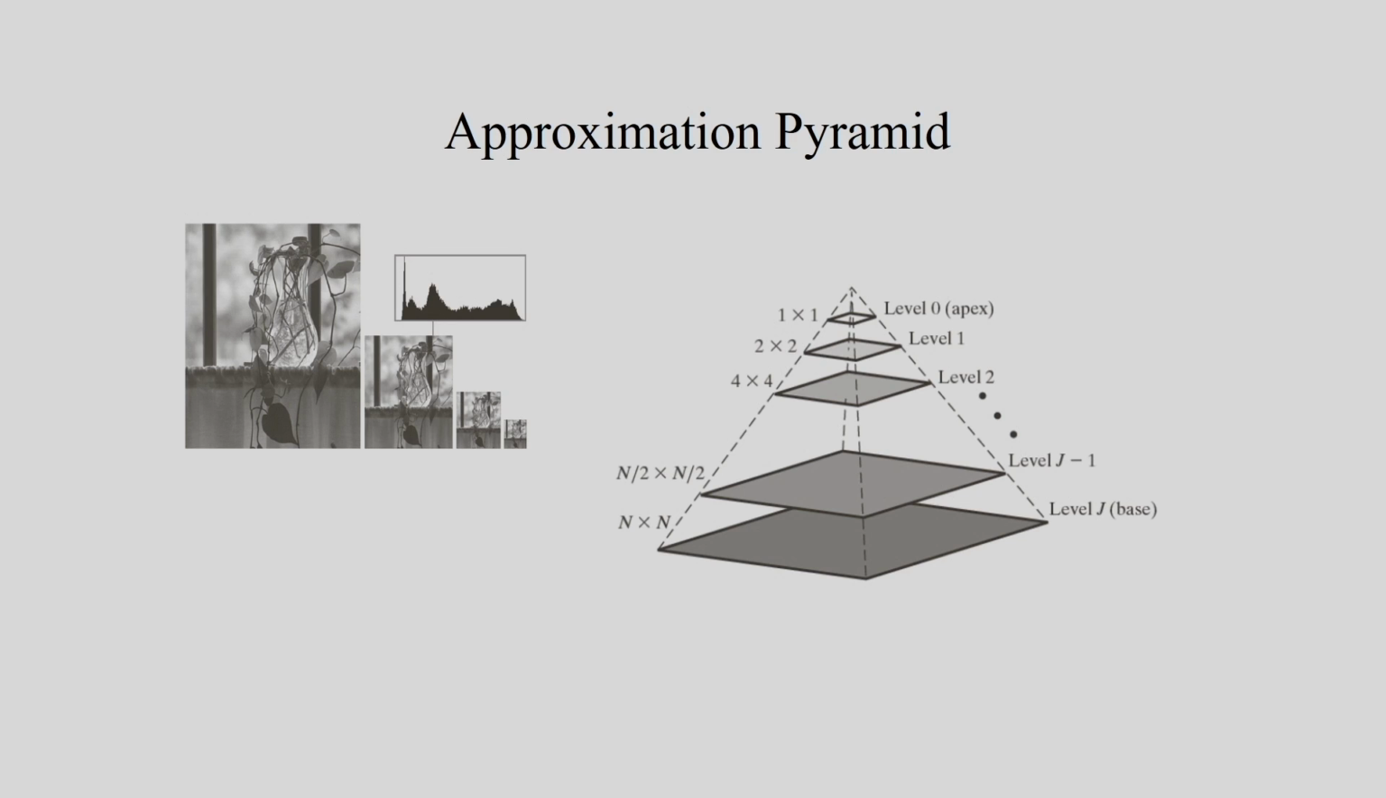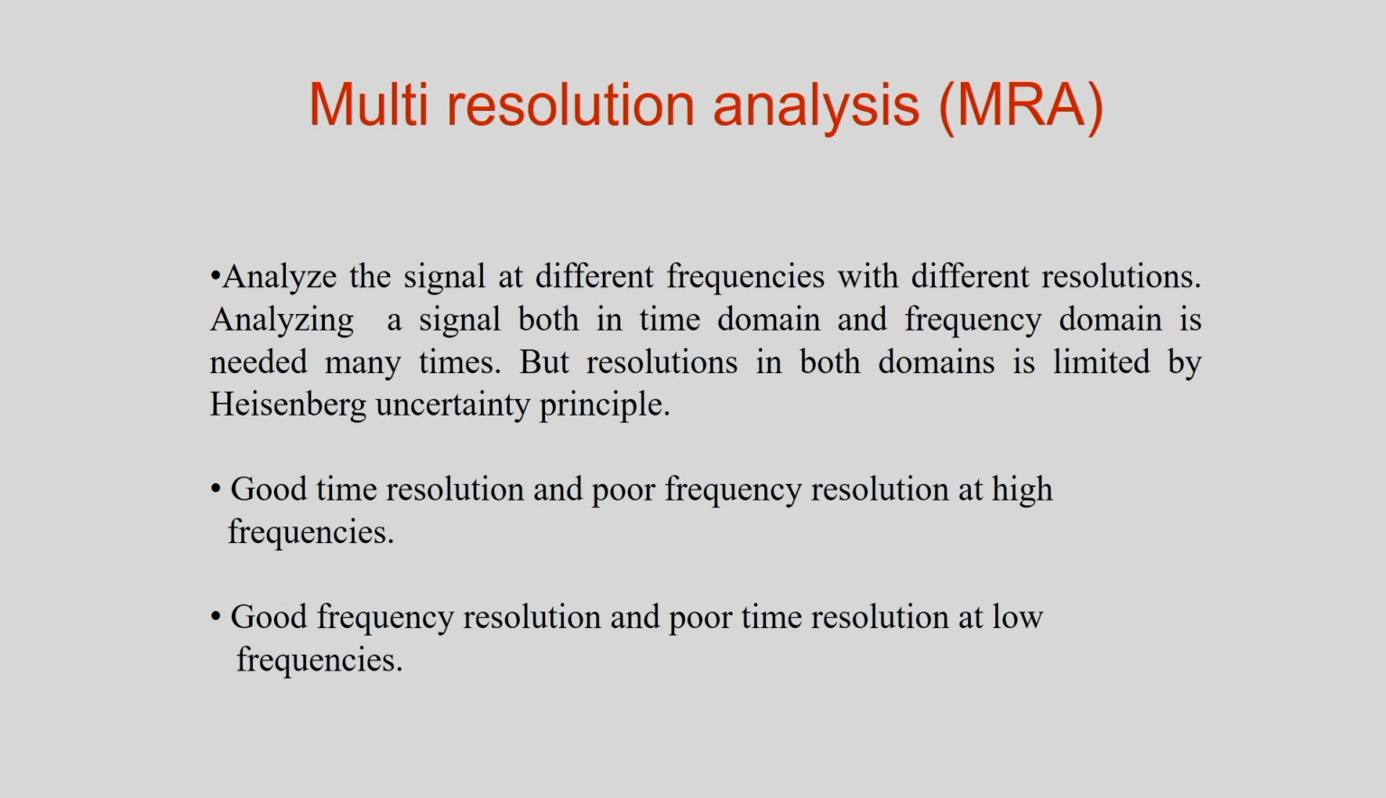And based on this concept, you can see here I am considering different resolutions for different image regions. The n by n image I am considering corresponds to the highest resolution, and after this, if you see this pyramid, the resolution is decreased, the next resolution is n by 2 cross n by 2, and finally I have the 1 by 1 resolution. So this is the approximation pyramid I am considering. The image, or maybe the signal, can be analyzed at different resolutions. So that is the objective of the multi-resolution analysis.